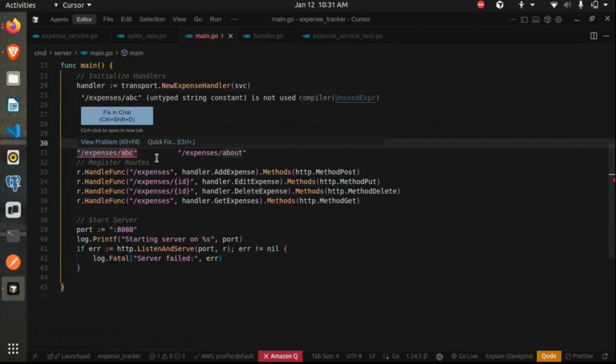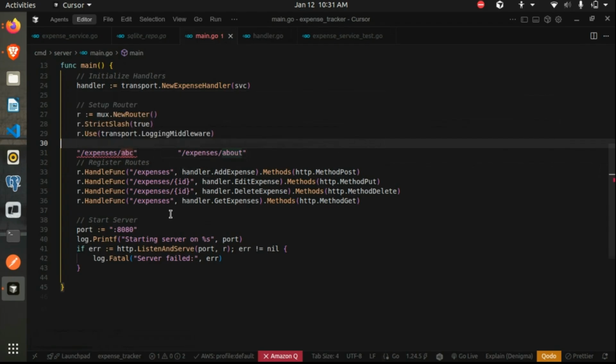So in this case, we don't have this declared over here. What our routing function does is it searches for the largest string which is common. It will start from /expenses/ABC and see if it has any path matching this. If it does, it will simply redirect. But if it does not, it will remove the ABC part and then look for /expenses. Whenever it finds /expenses, in our case our first route, it will redirect over there.